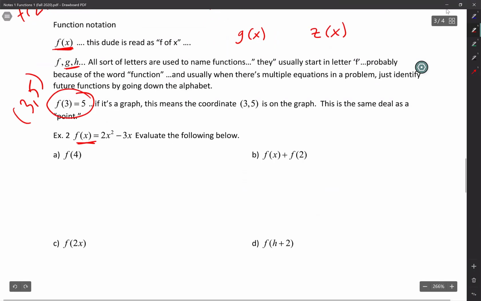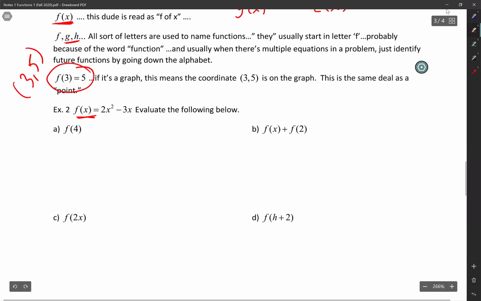So yeah, it's just a point, a coordinate, or whatever. So if I come to example 2, they're telling me what f of x is. F of x is 2x squared minus 3x. They want to know what f of 4 is. I'm just going to plug in, guys. 2 times 4 squared minus 3 times 4.